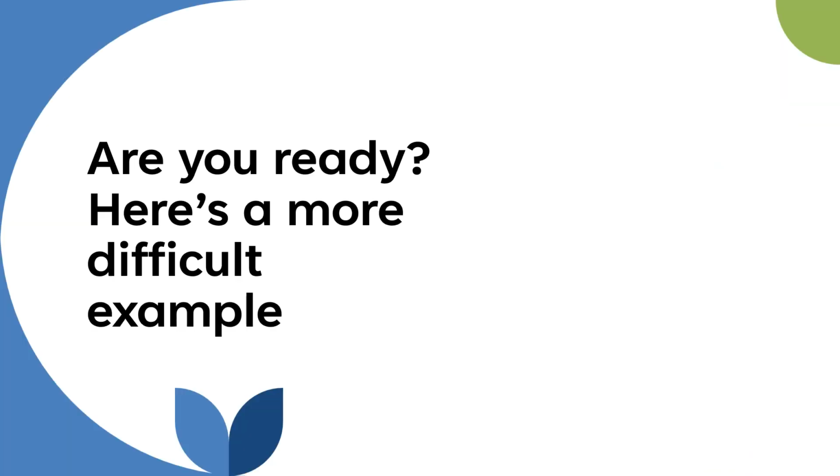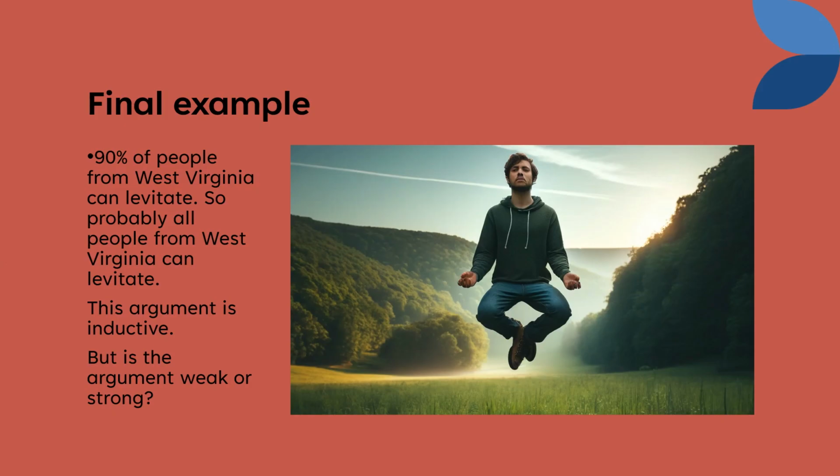All right, are you ready? Here's a more difficult example. If you don't get it the first time, don't worry. Either rewatch or just continue watching these videos. I'll deal with this type of issue in later videos again, okay? All right, here you go. Here's the tricky example. Look at this argument. 90% of people from West Virginia can levitate, so probably all people from West Virginia can levitate.